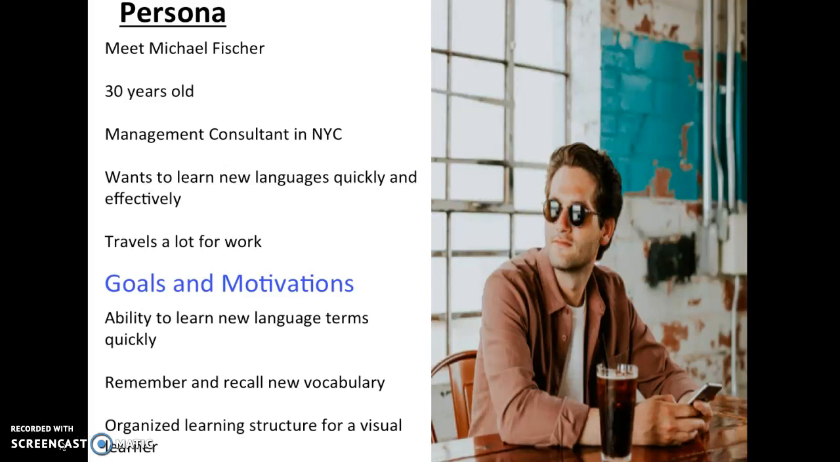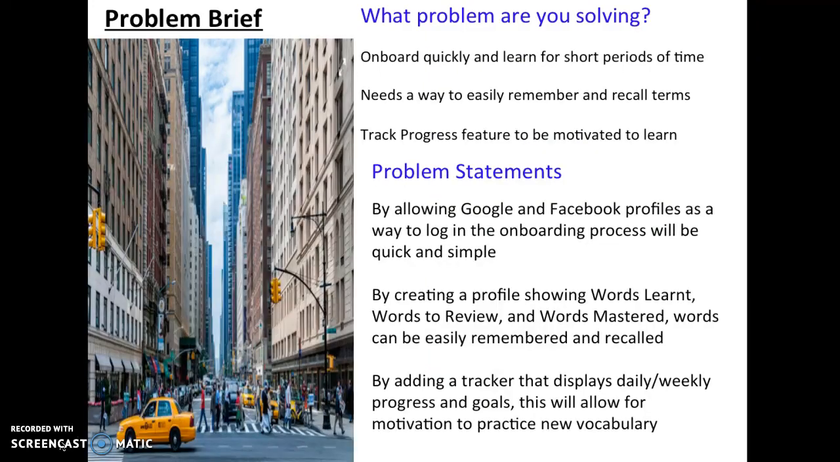Meet Michael Fisher. He's 30 years old, a management consultant in New York City. He wants to learn new languages quickly and effectively, but he travels a lot for work. He wants to have the ability to learn new language terms quickly, remember and recall new vocabulary, and have an organized learning structure for a visual learner.